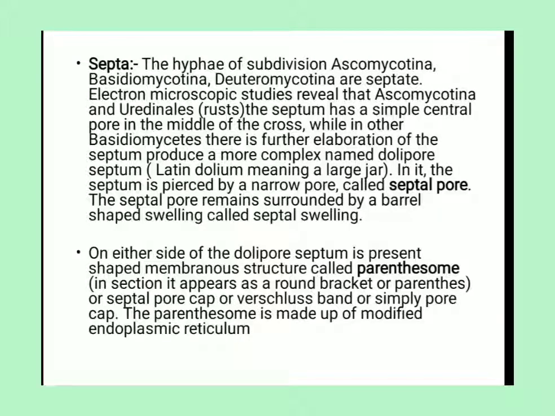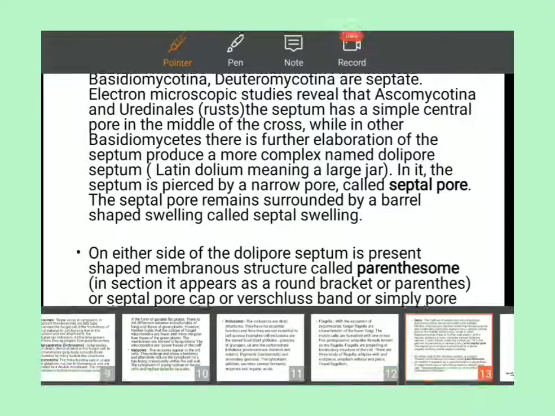Electron microscopic studies reveal that in Ascomycotina and Uredinales, the septum has a simple central pore in the middle of the cross wall, while in the other basidiomycetes there are further elaborations of the septum that produce a more complex form. They are the dolipore septa.